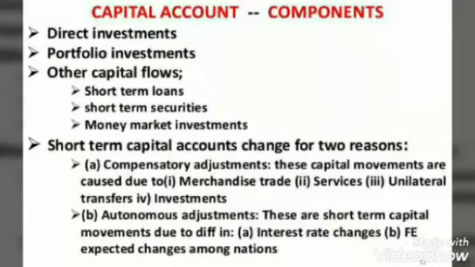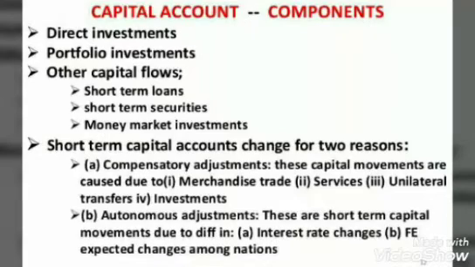External commercial borrowing is a borrowing which is available at the market rate of interest prevailing in the international money market, whereas external assistance is a borrowing which is available at a concessional rate of interest. But one thing is there, that borrowing from the rest of the world raises a liability.